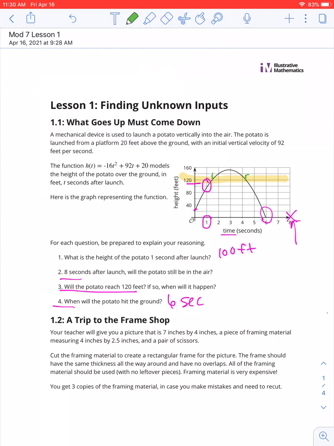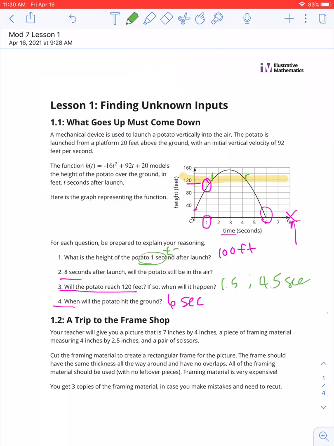When will the potato hit the ground? Approximately 6 seconds. Will the potato reach 120 feet? Well, let's look at 120 feet and see if the potato ever touches that spot. Turns out it hits right here and right here. So yes, it does, and it happens 2 different times, at approximately 1.5 seconds and approximately 4.5 seconds.